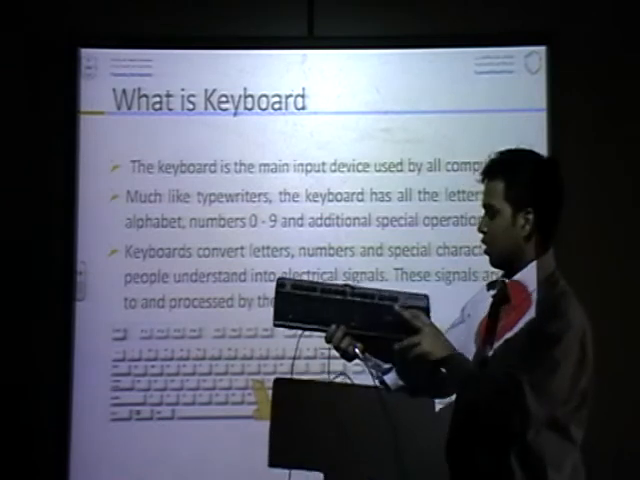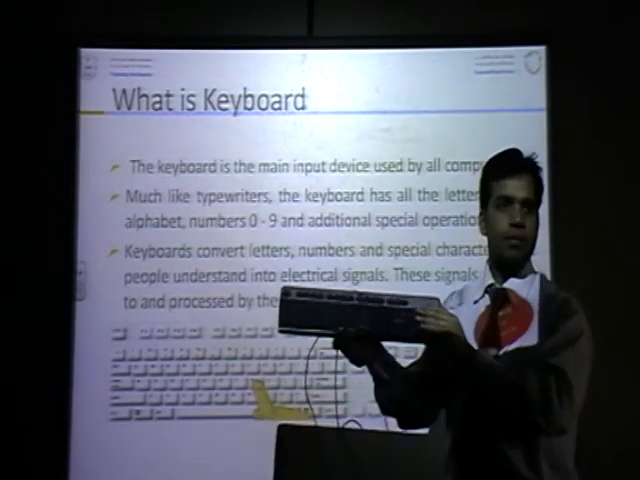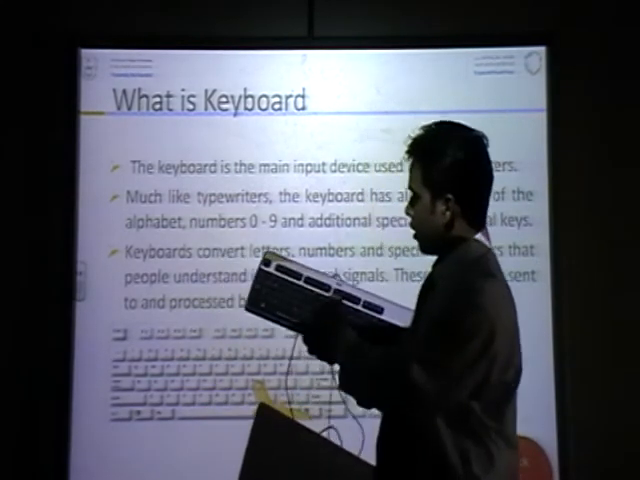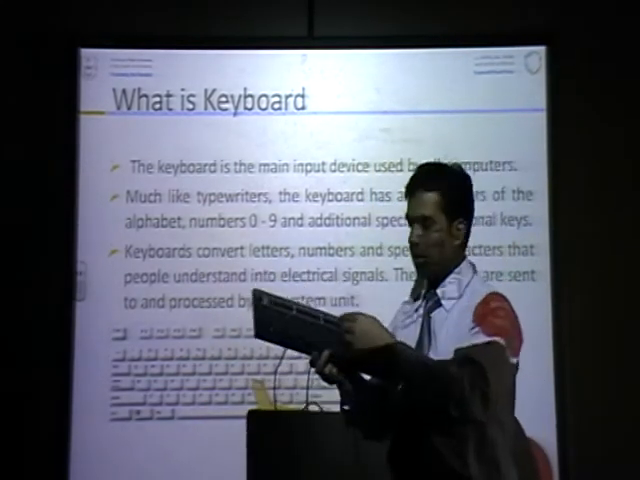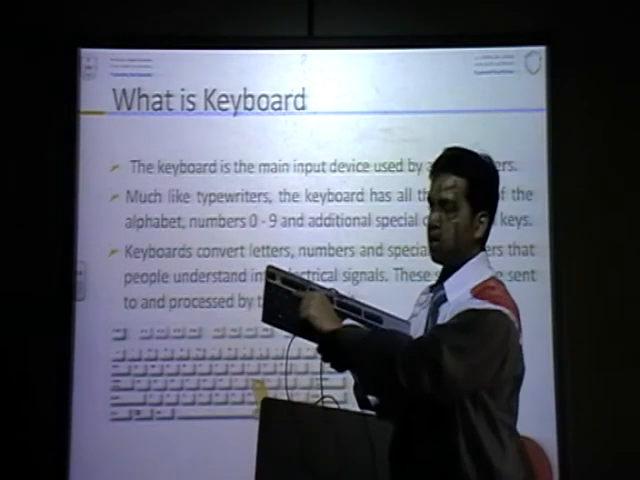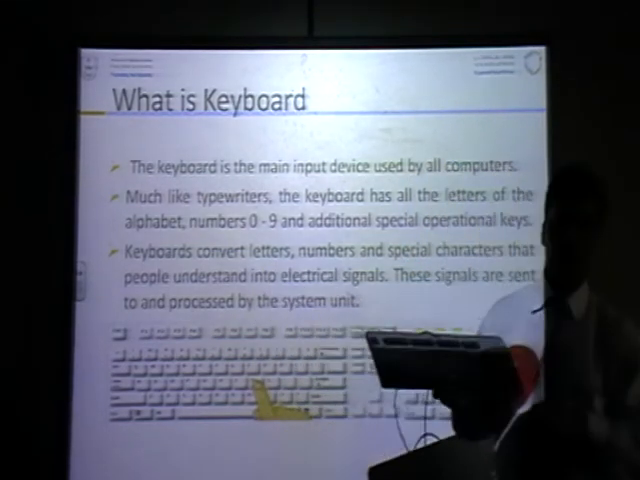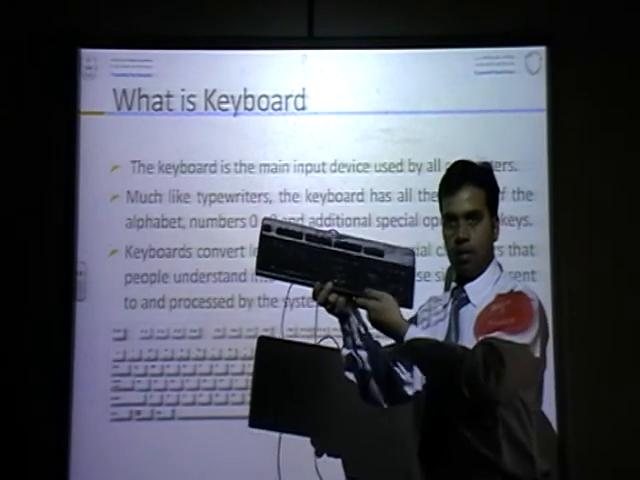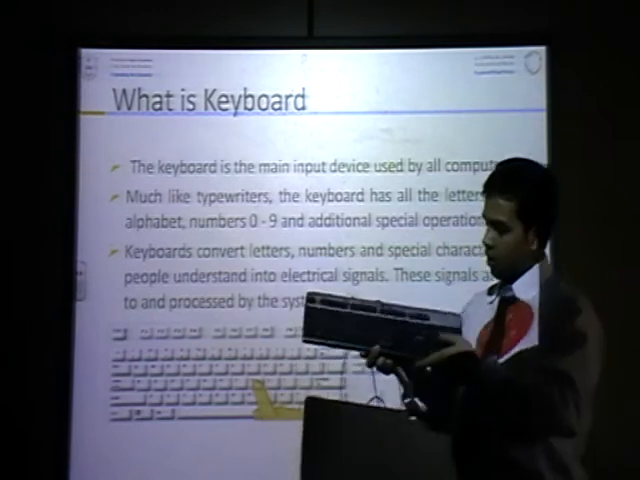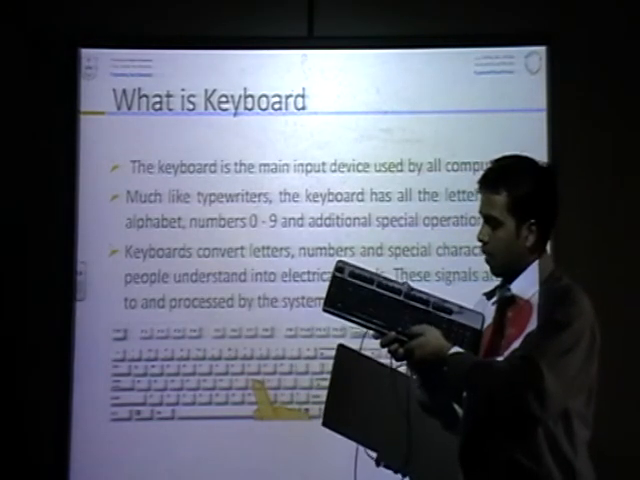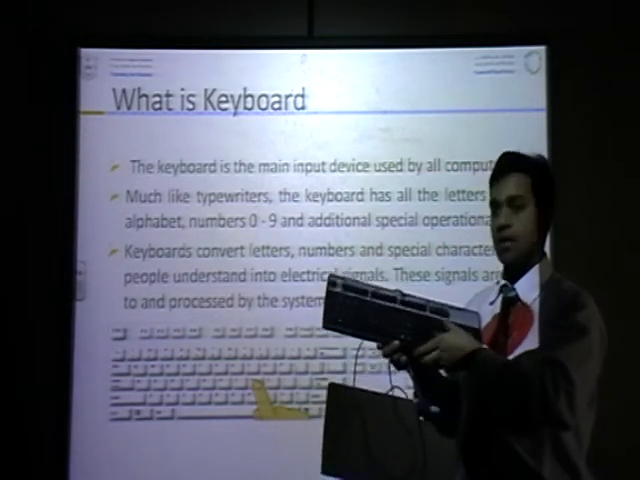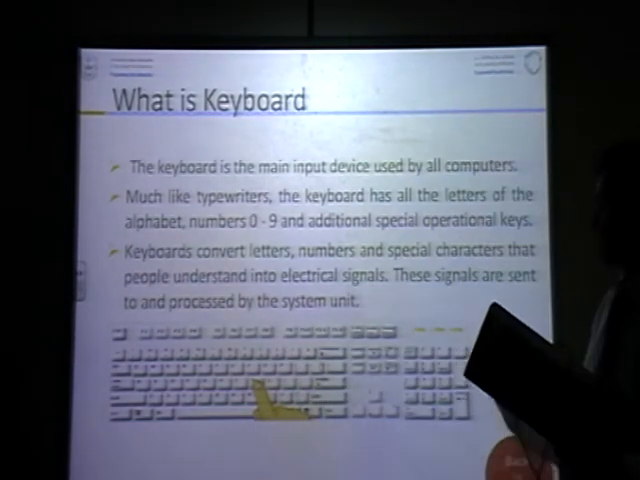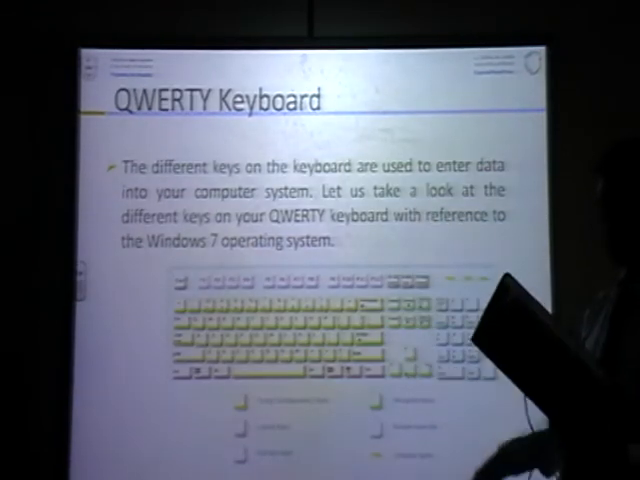Then this one, 0 1 2 3 4 5, number keys. Then you see bracket, dollar, pound, percent, symbol keys. After that arrow keys. This is the arrow key. And these control, alt, delete, these are called control keys. So that is given, you see. This is a keyboard.